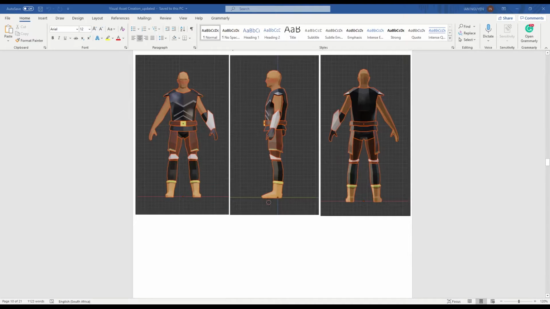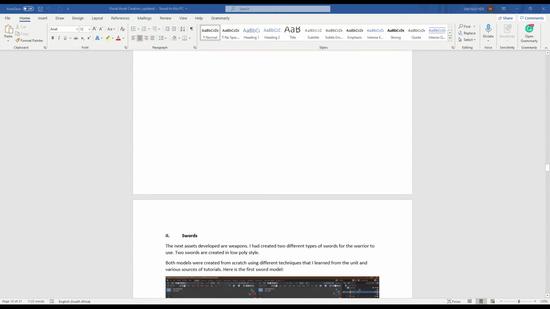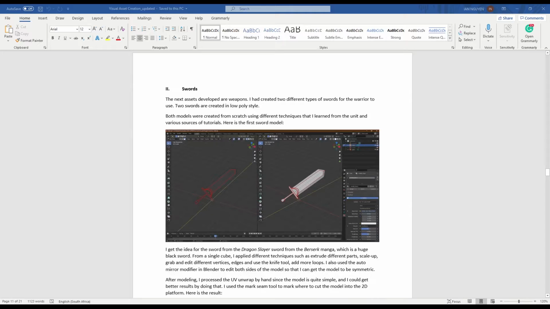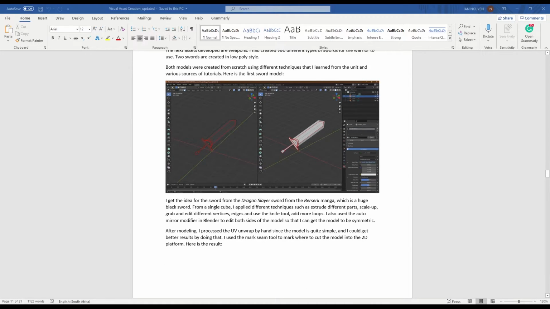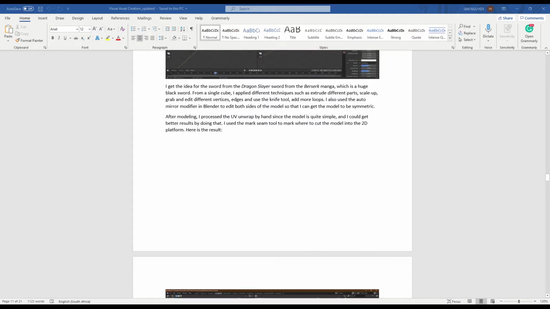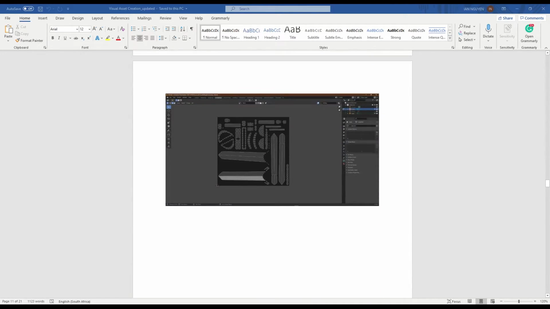For the other models, I applied the same technique. However, this time I created them from scratch without any third-party asset.